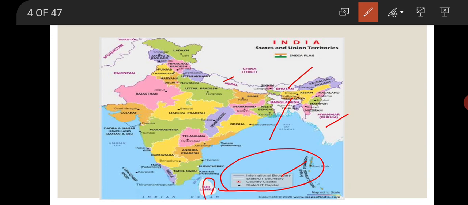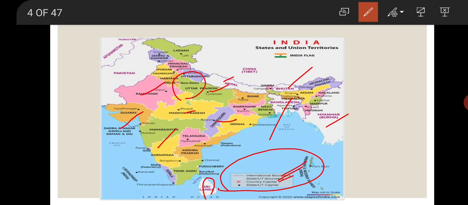Next, state and UT boundary is represented by white lines. So, just by observing, we can say that Madhya Pradesh shares its boundary with Rajasthan, Uttar Pradesh, Chhattisgarh, Maharashtra, Gujarat. Next, country's capital is indicated by red dot. So, just by observing the map, we can say that the country's capital is New Delhi.